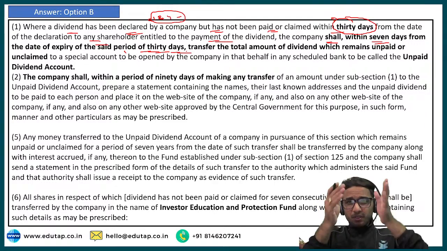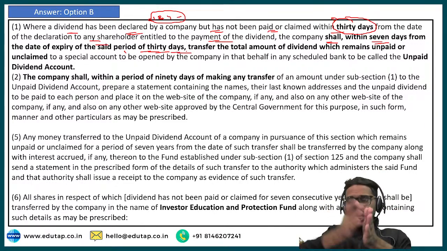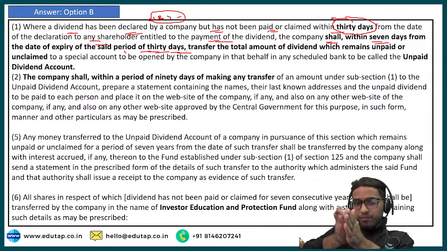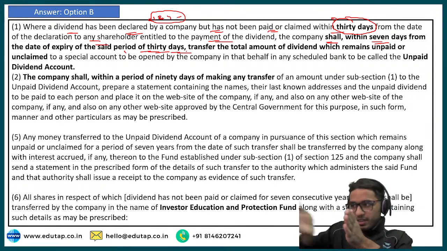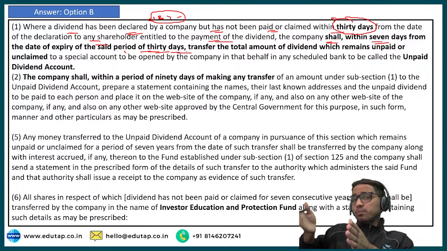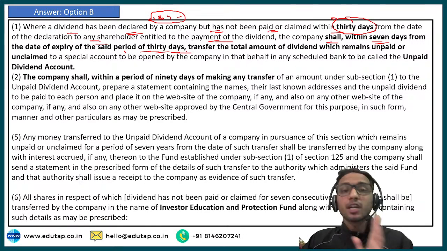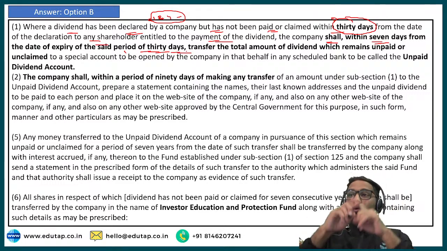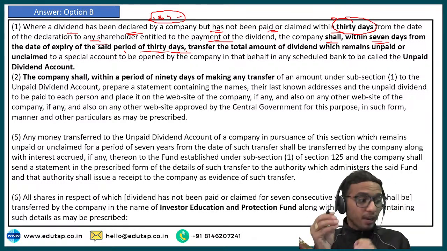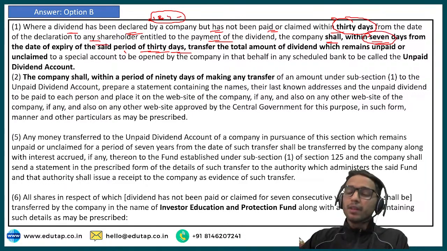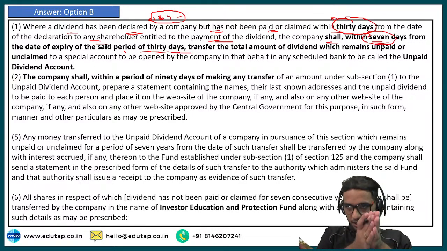That means after the declaration of dividend, 30 days have lapsed. After this 30 days, within 7 days from the expiry of this 30 days, the company has to transfer this amount to the unpaid or unclaimed dividend account, a special account maintained by the company. So overall, within 37 days. You need to look at the question very carefully in the examination. If the question is asking you about the 7 days, most probably the question would be asked from the 7 days only.